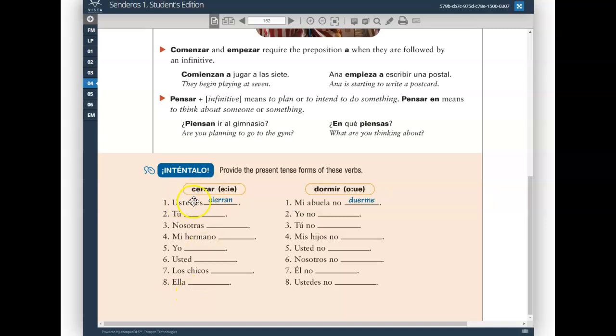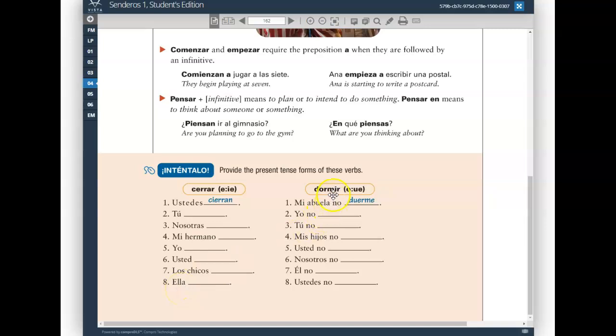All right, let's take a look at cerrar first. All right, so for the verb cerrar, ustedes cierran, tú cierras, nosotros cerramos, mi hermano cierra. Excuse me, no stem change for number 3. Cerramos. Yo cierro, usted cierra, los chicos cierran, ella cierra.